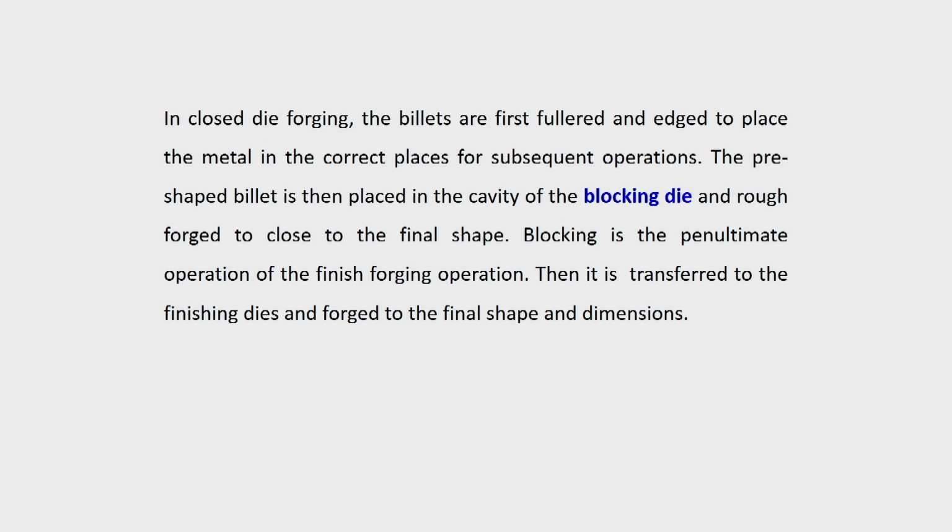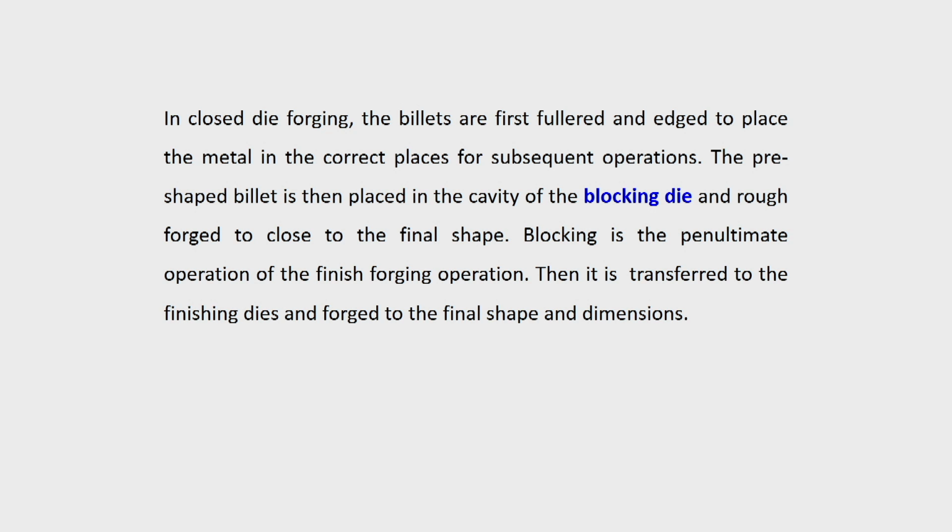All this sequence of operations in forging will be carried out in a single die or maybe in multiple dies, and then it comes to the last shape. The last but one shape is the blocking die, the penultimate operation, just before the finishing die.